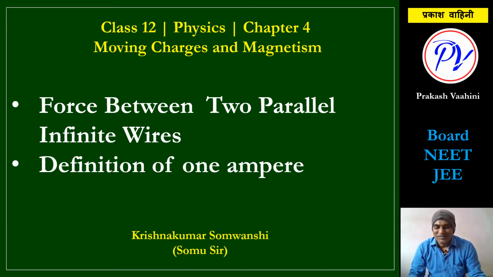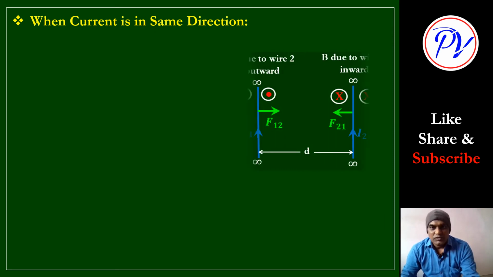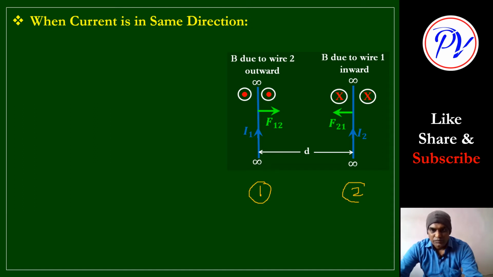We have to start. So the first topic is when current is in the same direction. Try to understand this figure. Here there are two wires. Let this wire be wire 1 and this one be wire 2.